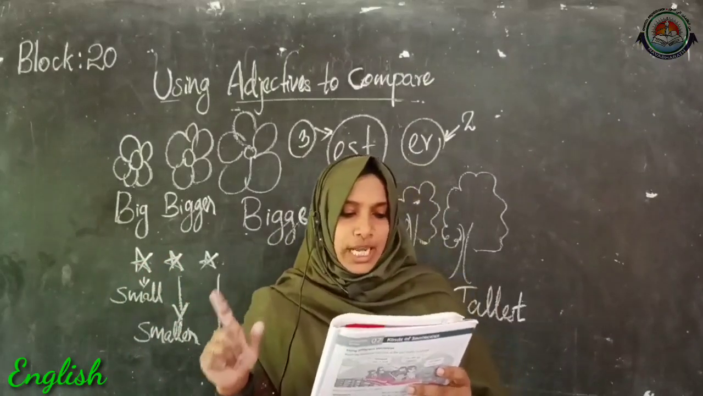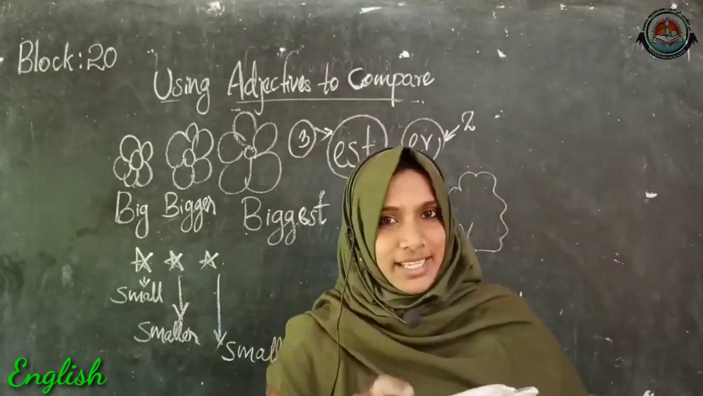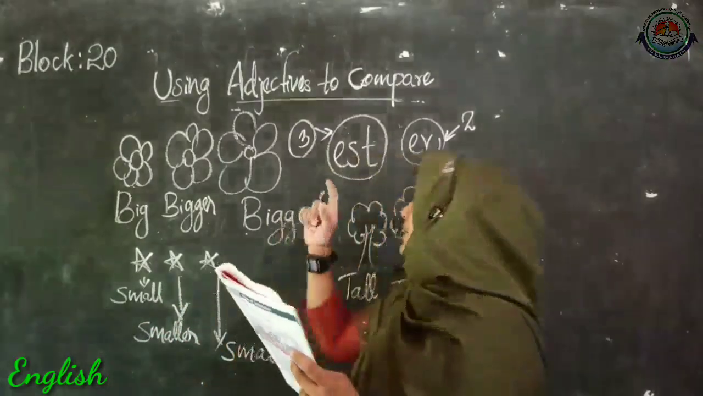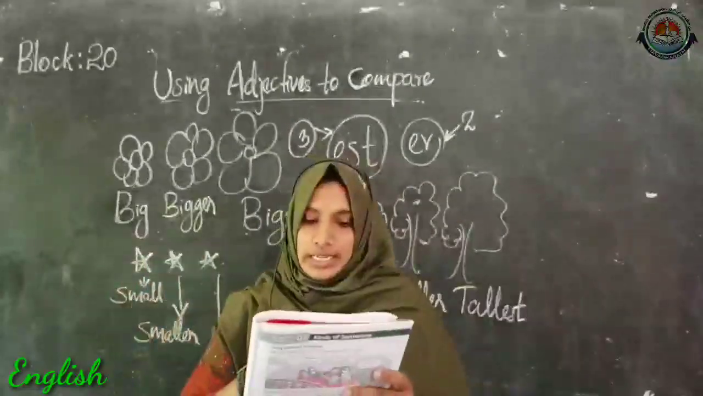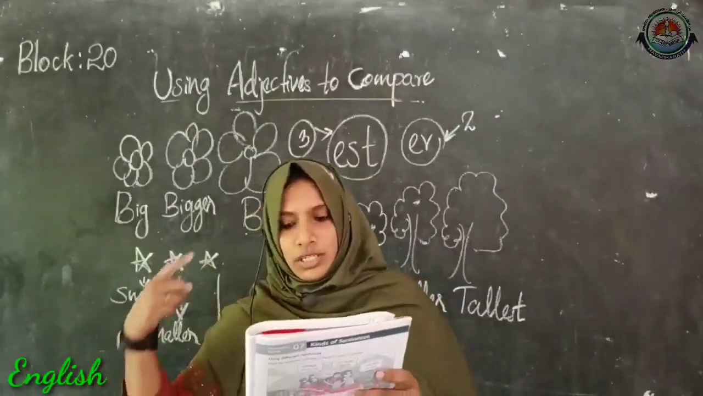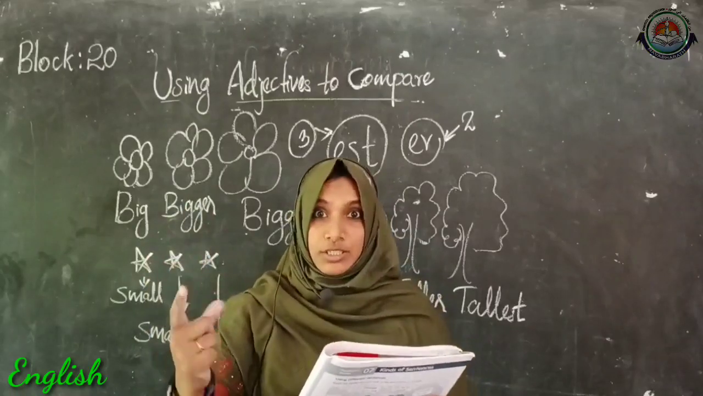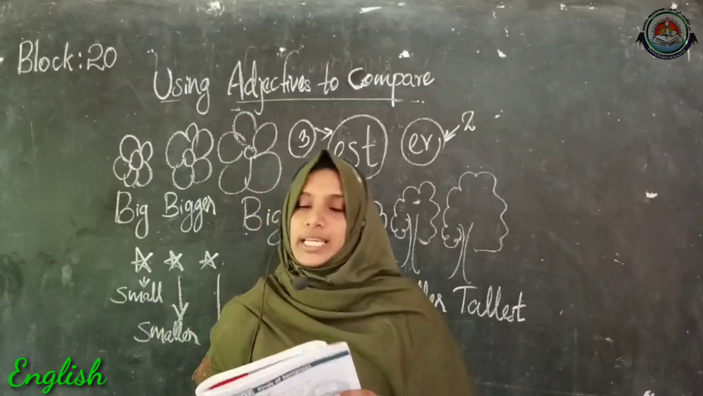Then 2, write one word for each picture to compare them. Here you can compare these three pictures, and by adding this er and est, you have to fill in these blanks. For example, long, longer, longest. Then bright, brighter, brightest. Okay, so this is how you can complete.